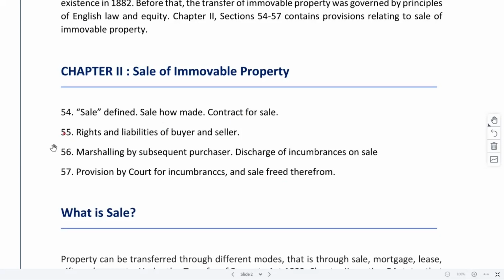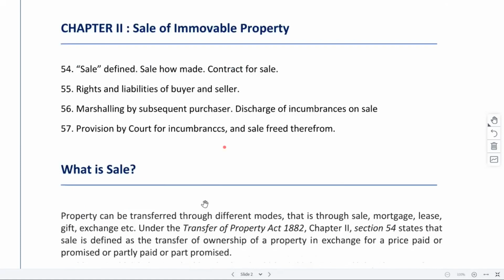Then we have section 55, which provides for rights and liabilities of buyer and seller. Okay, so these rights and liabilities are going to be a common thing that we will see, right? For most of the different types of transfers, both the parties would get some rights, and both the parties will have some liabilities, right? So these things are going to be common. So these two sections we will discuss today, right? Definition, how a sale can be effected, contract for sale, rights and liabilities of both the parties. Then the other two sections we will be discussing in tomorrow's class, all right?